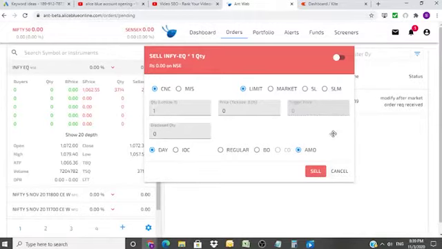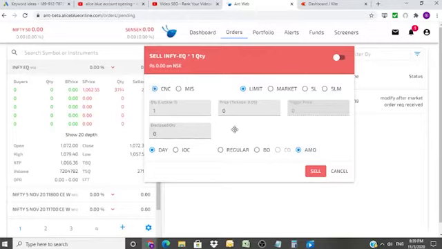I'm getting a message here, TPIN. Alright, limit, market, MIS, market, and SLM. These are all applicable for the market timings. So I'll go for CNC.